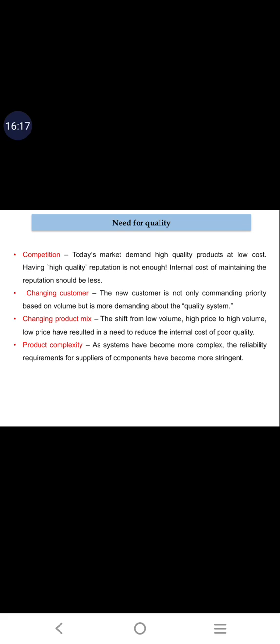In earlier days there were only a few, but today more mobile manufacturing companies have come into the market and the prices have started decreasing. So the customer is also expecting good quality products at low cost. Because there is competition, for example, if a person is giving a mobile phone for 15,000, the same features, if you are able to give at very low cost, then only the company can sustain in the present market. Okay, having high quality reputation is not enough.